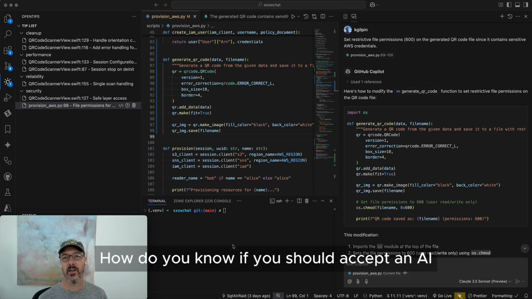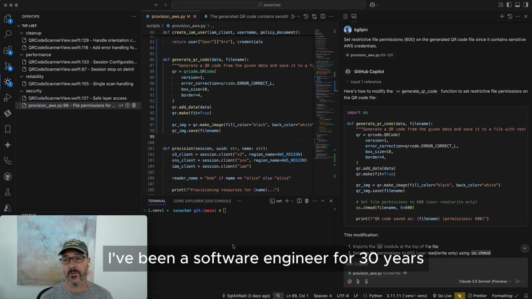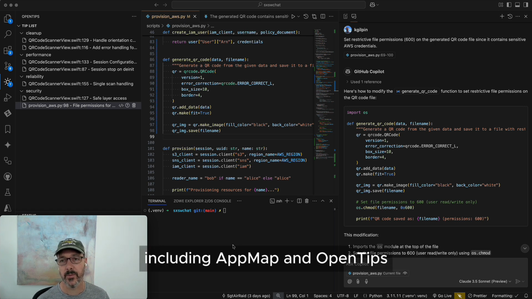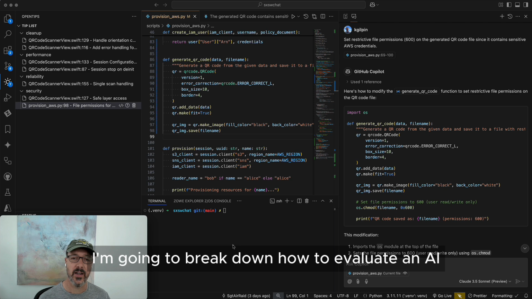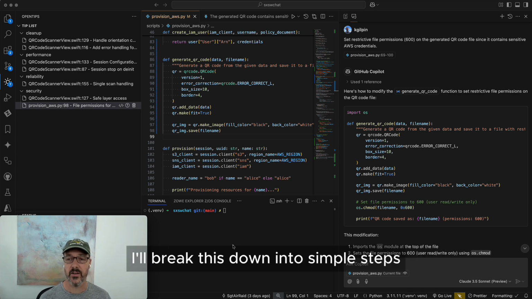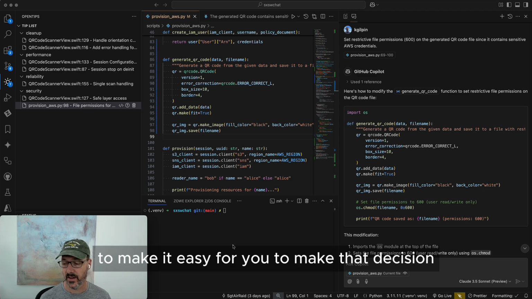How do you know if you should accept an AI coding suggestion? I've been a software engineer for 30 years. I've written AI coding tools, including AppMap and OpenTips. I'm going to break down how to evaluate an AI coding tip and decide whether you want to include that in your code. I'll break this down into simple steps to make it easy for you to make that decision.